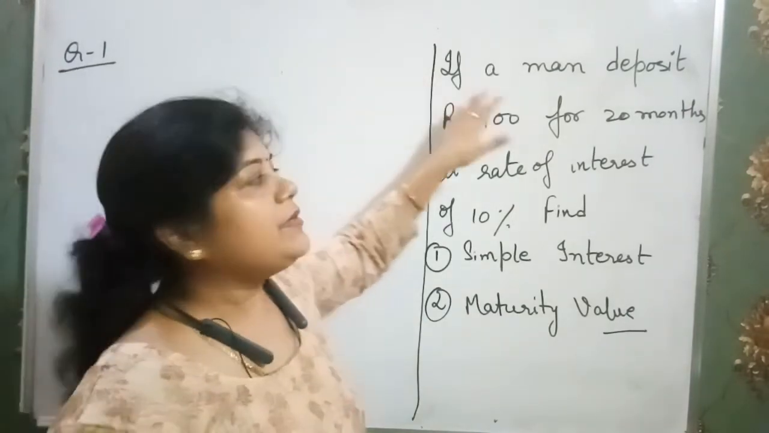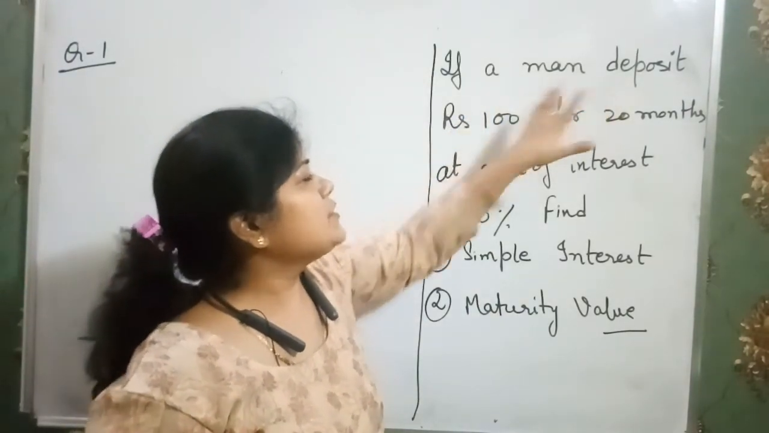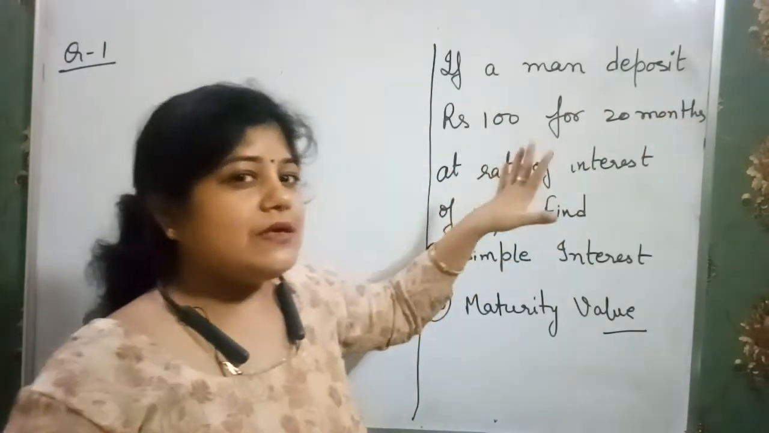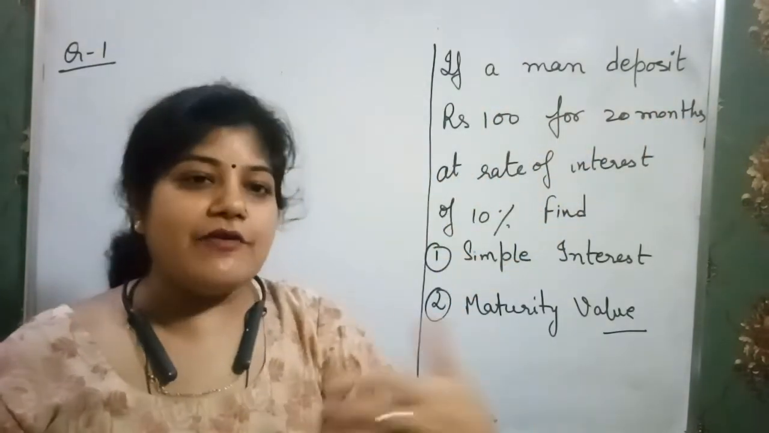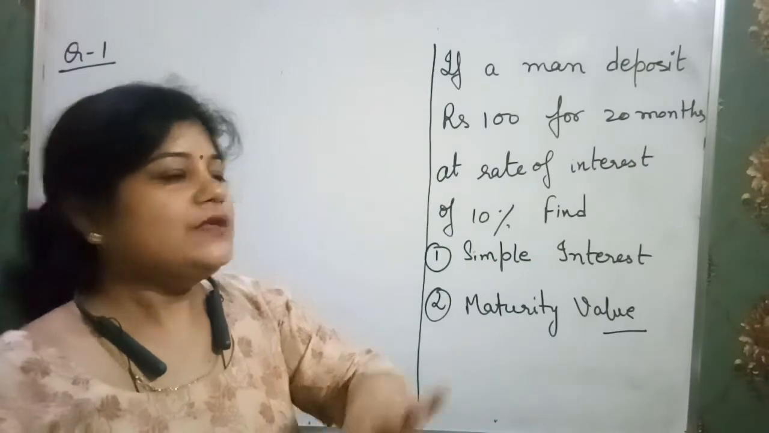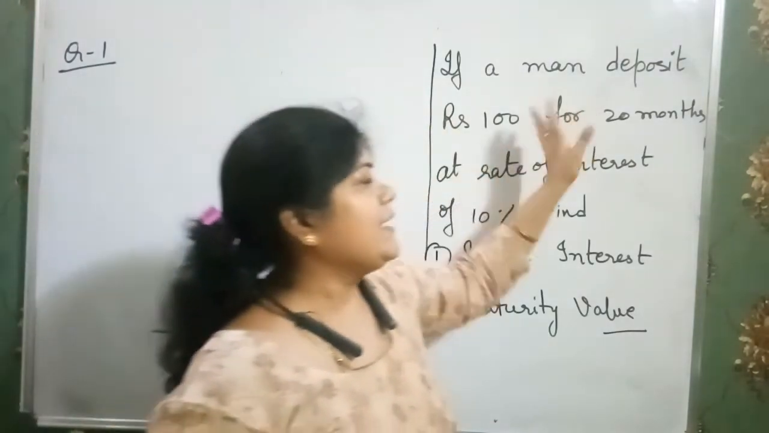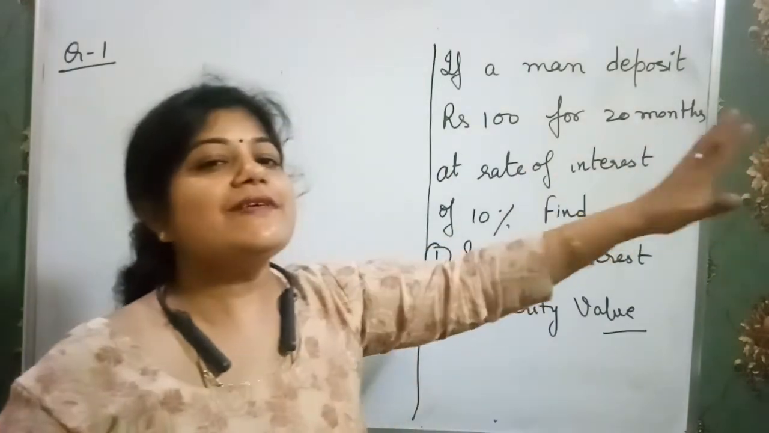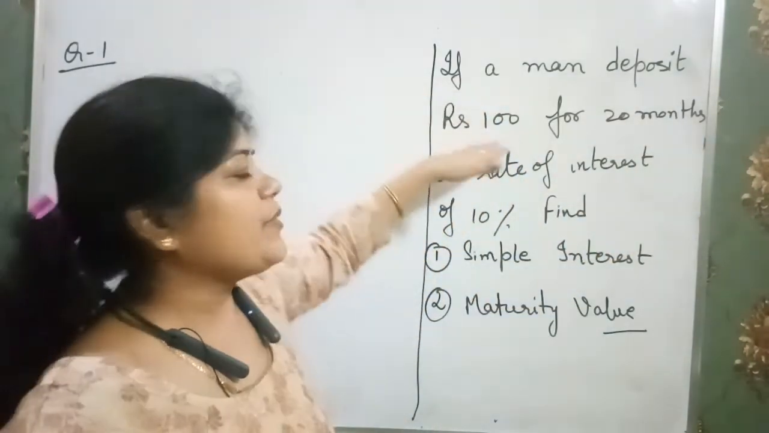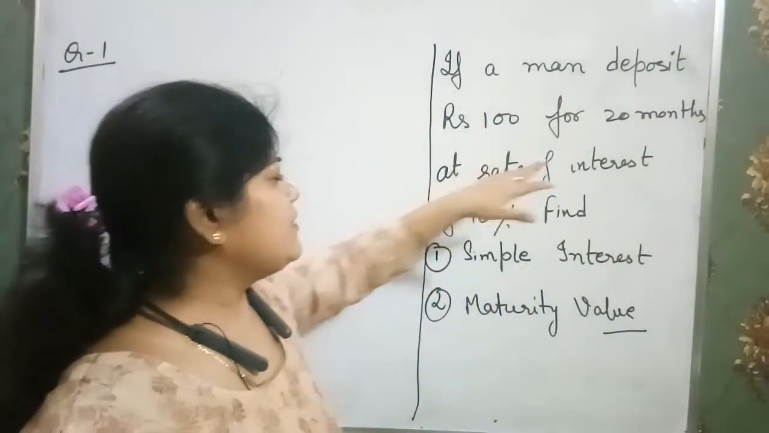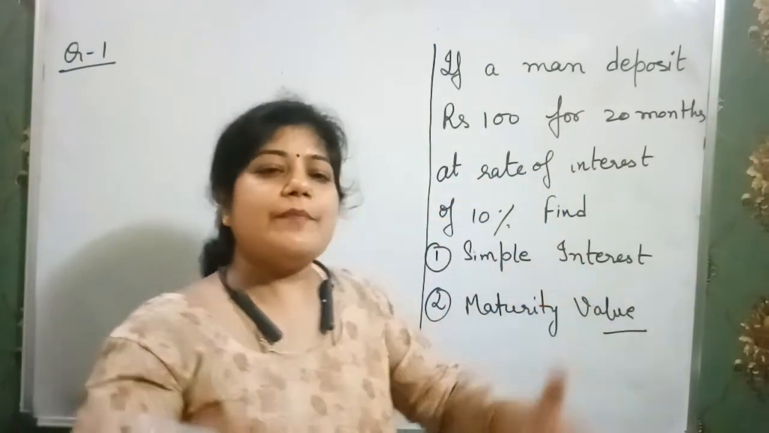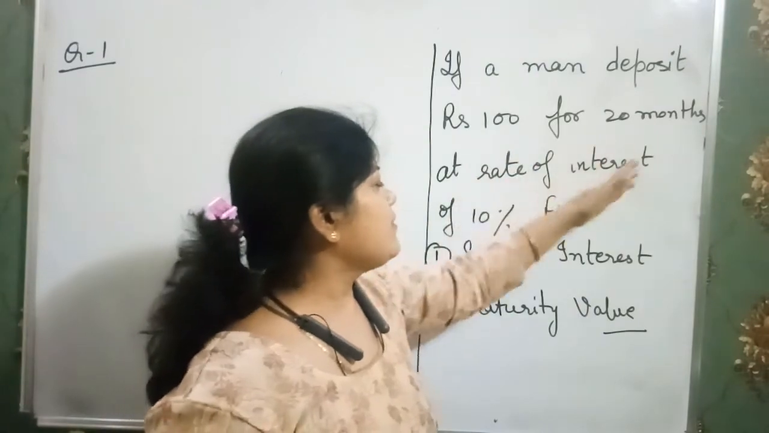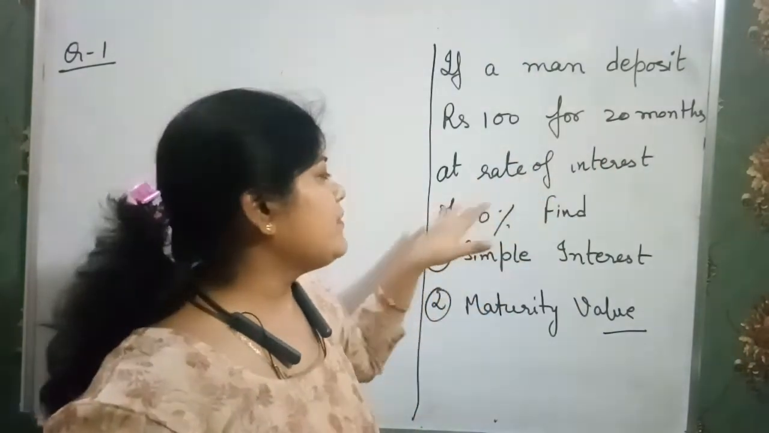Now there is one simple question. If a man deposits rupees 100 for 20 months, that is, he deposits 100 rupees per month in a bank account as a recurring deposit, continuously for 20 months, at the rate of interest 10%. That means the bank pays him interest at the rate of 10%.